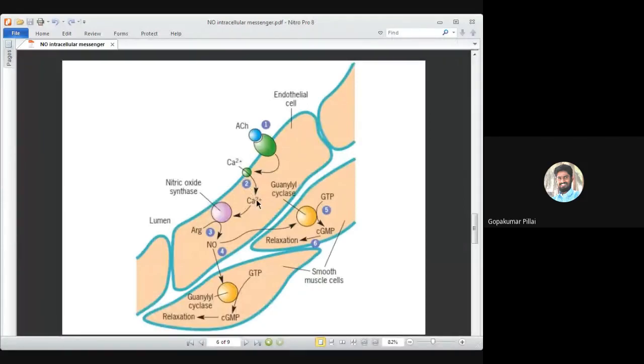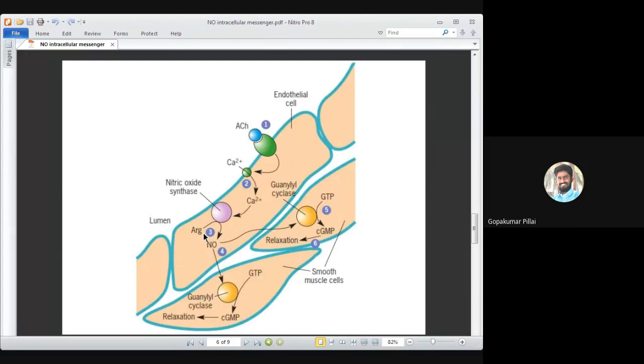Third point, whatever calcium came across into the cytoplasm is now an increased quantity of calcium, and I already told you that calcium signaling always happens by shooting up the concentration of calcium inside the cytosol. So here, increased levels of calcium will now activate an enzyme called nitric oxide synthase. Using calmodulin, the calcium can go and bind to nitric oxide synthase, and it will activate that nitric oxide synthase.